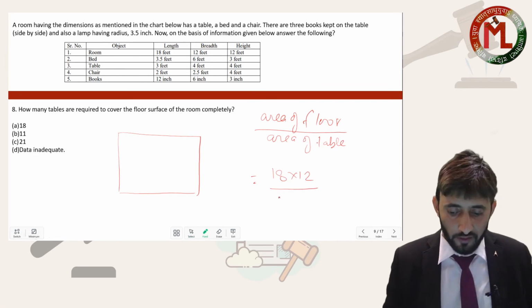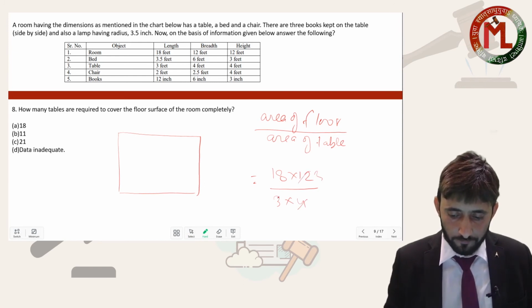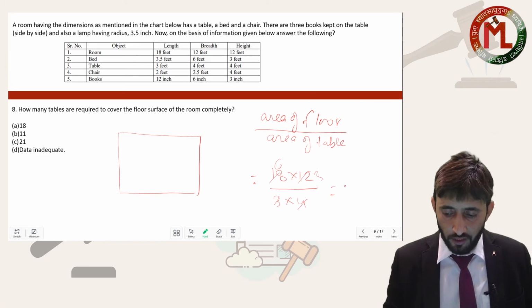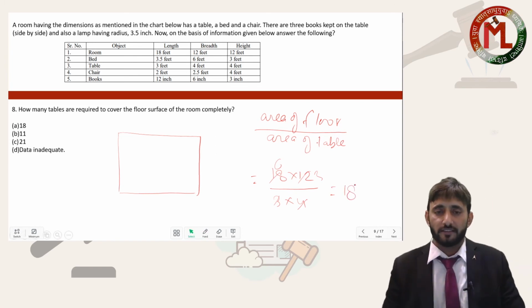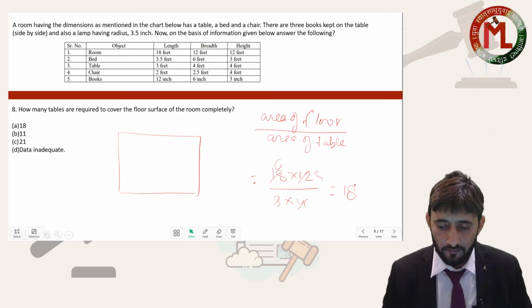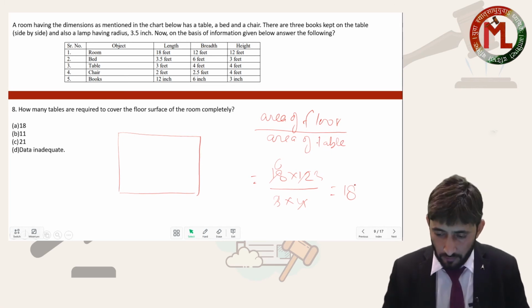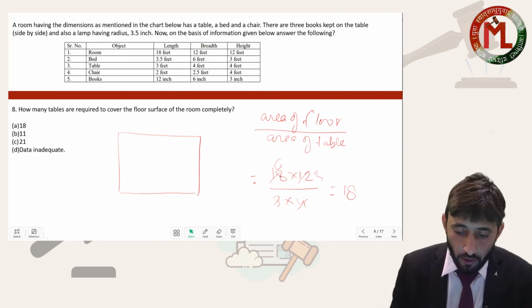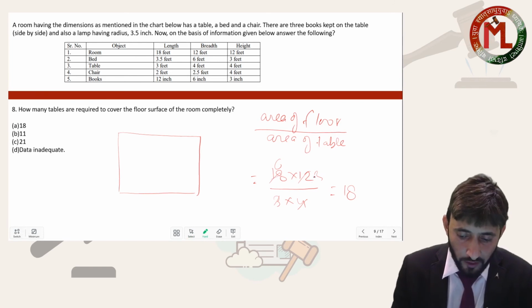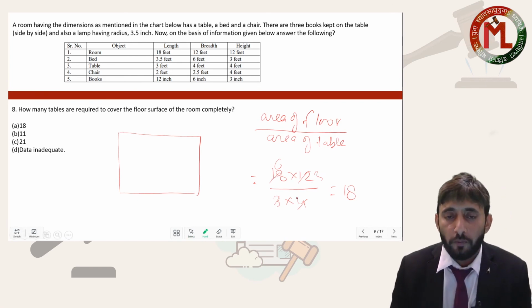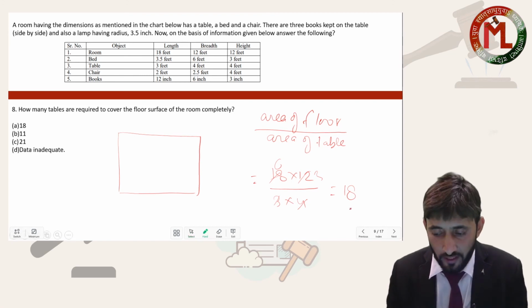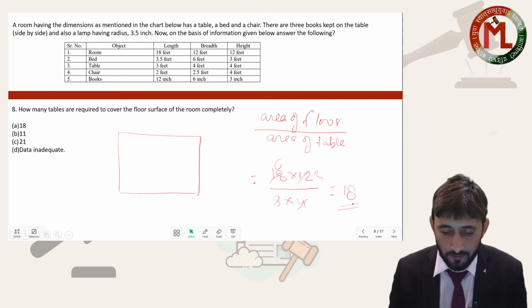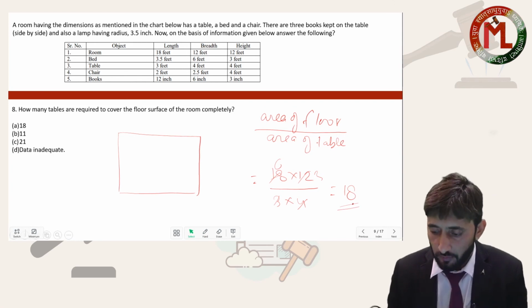Table is also given in terms of feet, so 3 by 4. So 4 3s are 12, 3 6s are 18. This will be the answer. Fine. So 18 are required. Now here one thing is very clear, that it will be completely covered my dear, because this 18 is a multiple of 3 and this 12 is a multiple of 4, so no part is remaining, so we are getting an integer answer. Fine. So it means it will be completely covered.